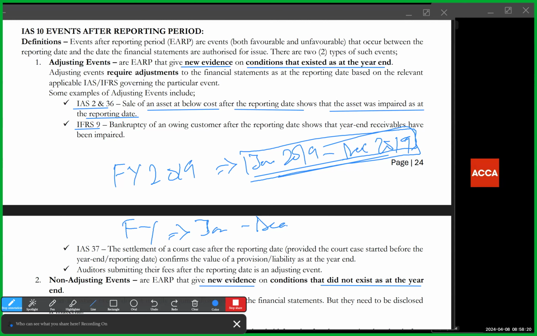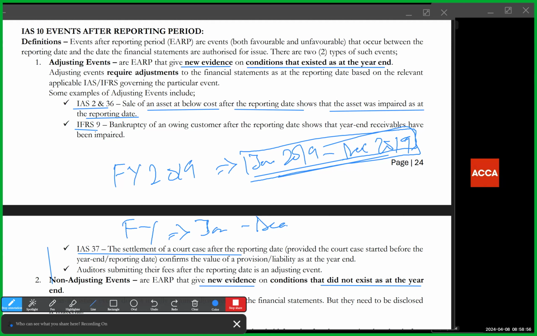Now, IFRS 9 is financial instruments. If a customer is owing you, you have a receivable, and that customer goes bankrupt after the reporting year, then the receivable should be impaired, should be adjusted for, because what receivables tell us is that within the next 12 months we're going to receive this money from this customer. But if before you prepare your financial statements, you already know the customer is not going to pay anyway, then you need to adjust it. So these are just other examples of adjusting events. They are the most common ones in the exam.